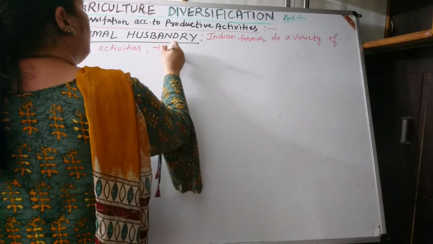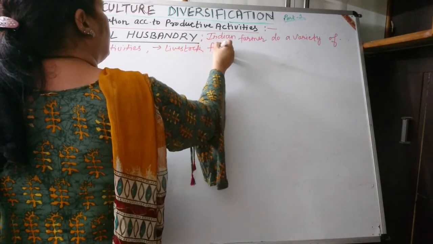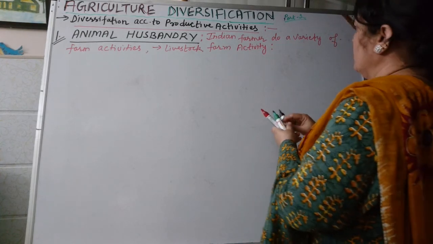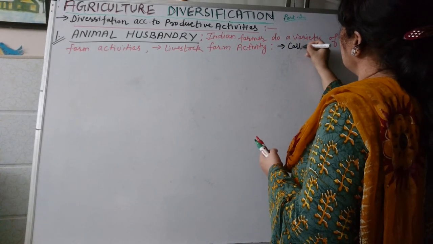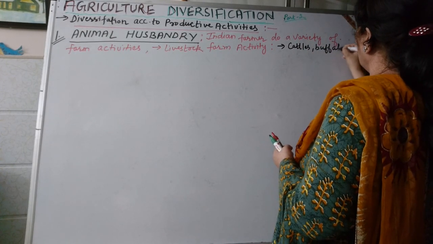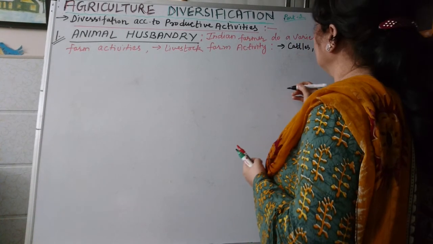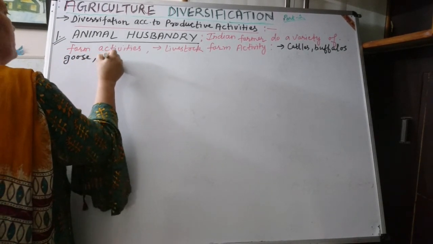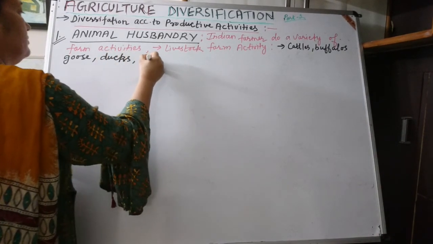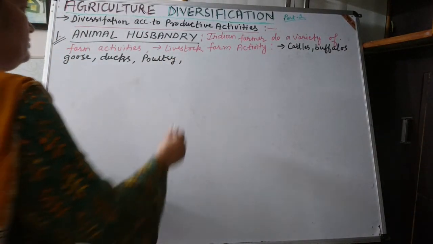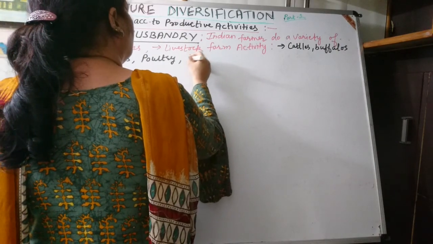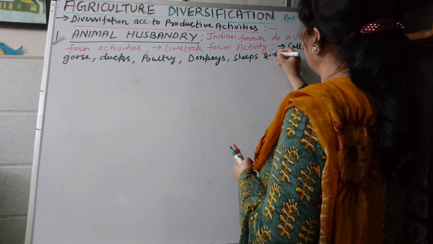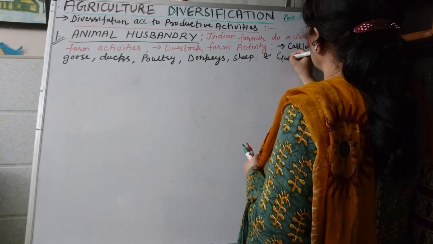Animal husbandry is related to livestock farm activity, in which he has cattle, buffaloes, geese, ducks, poultry, donkeys, sheep and goats, etc.